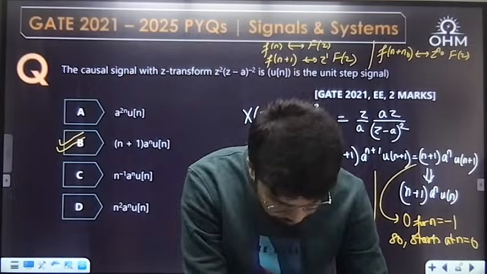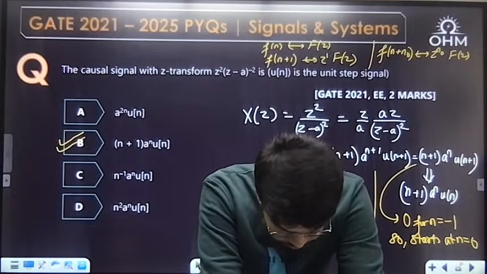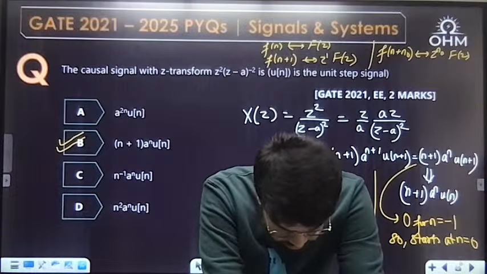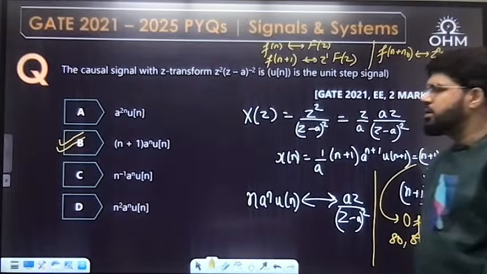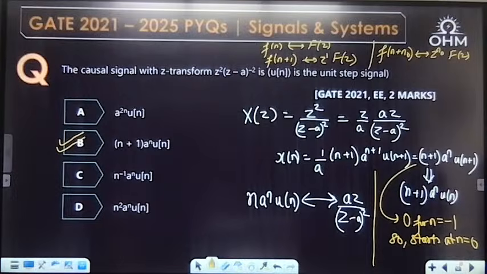Formula question. Got it? Option B, Chinmay, not A. It is option number B. n plus 1 a power n u of n. Next question.